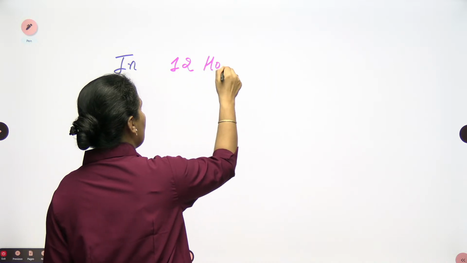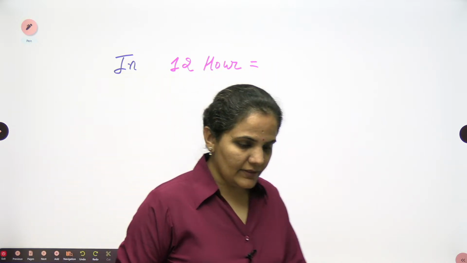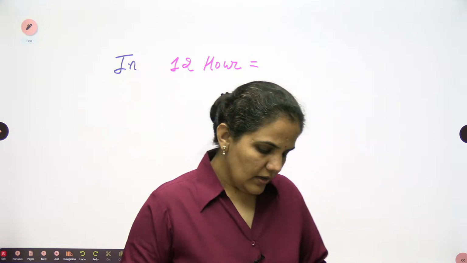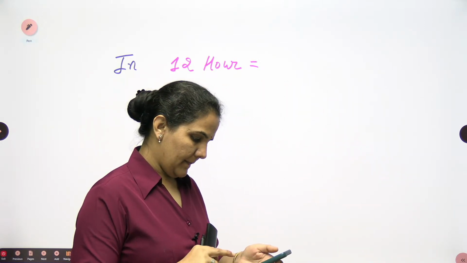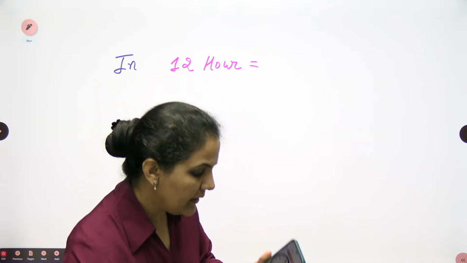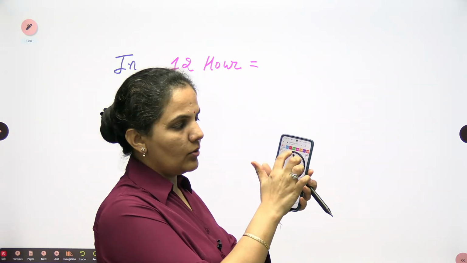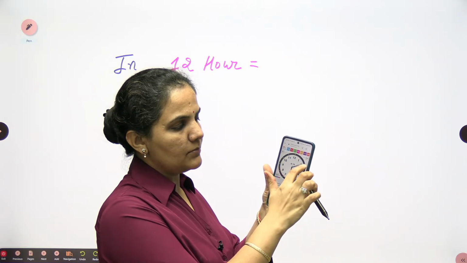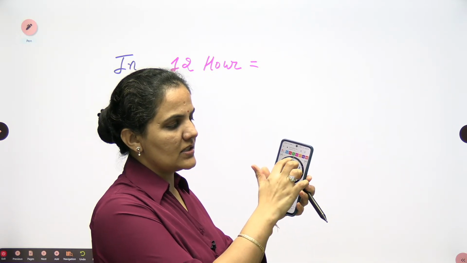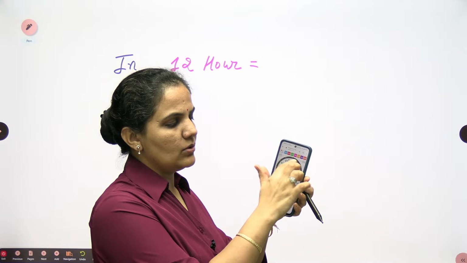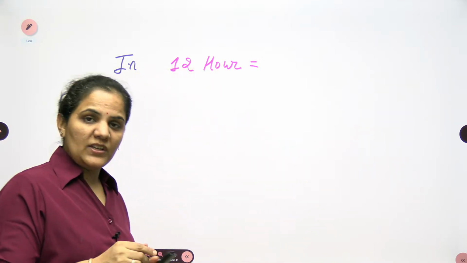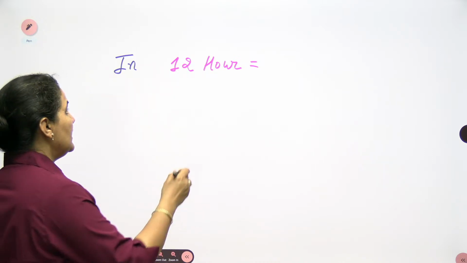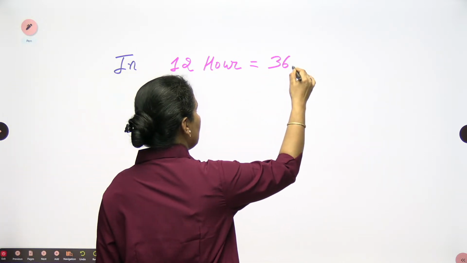Okay, if I go for the 12 hours, I will show you here that if I start from 6 o'clock, in 12 hours I will again come to 6. When I come back to 6, it covers a 360 degree angle from 6 to 6. Your R end will cover a 360 degree angle in 12 hours.